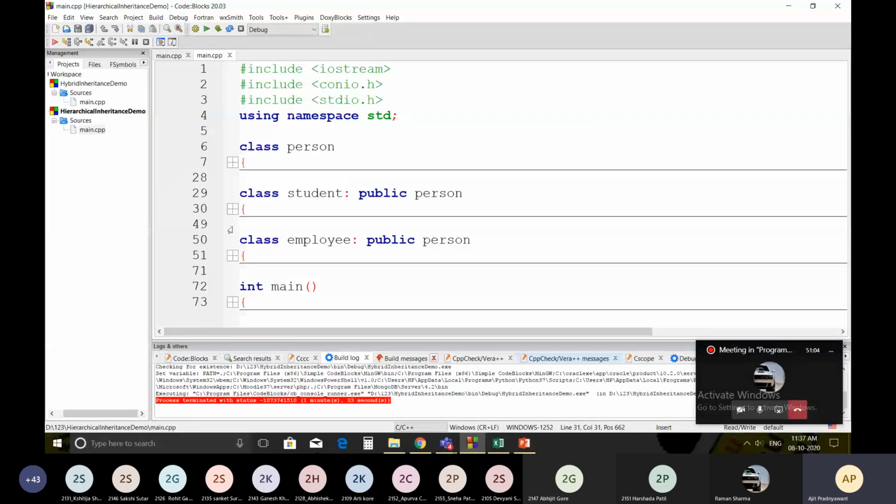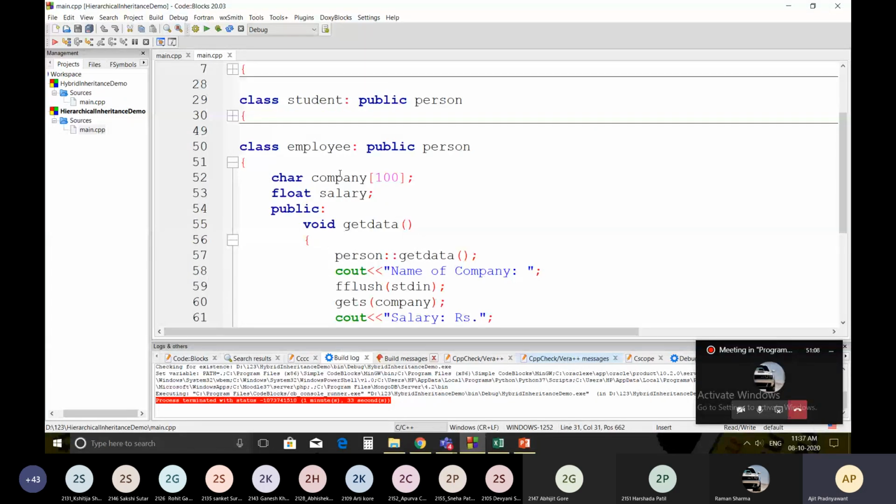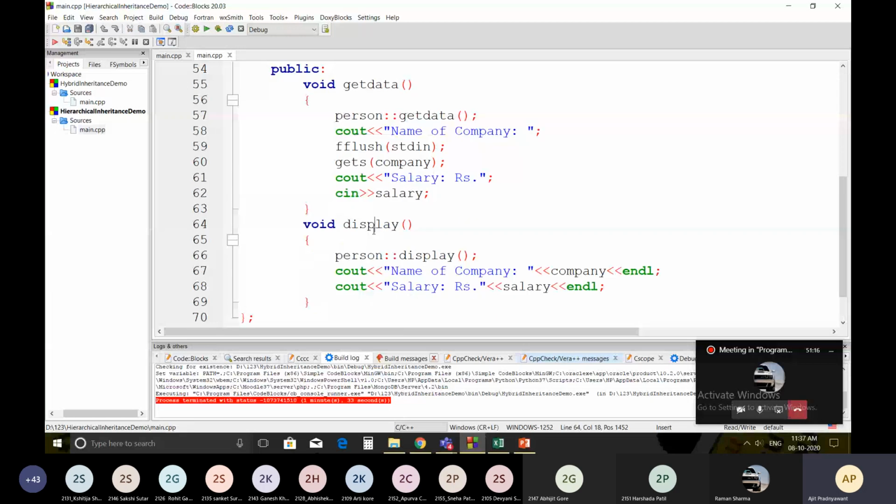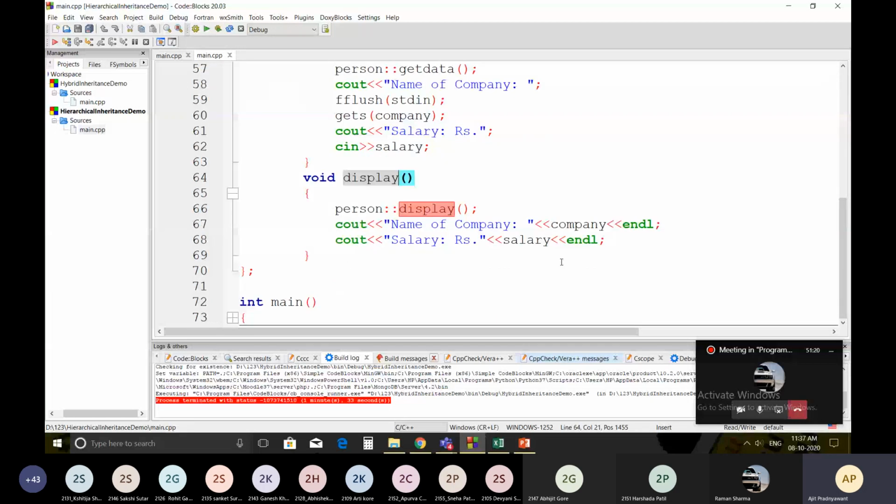Now this is our employee, which will have two variables, company and salary. In the getData, it will take the data from the user and then it will display whatever contents you entered.